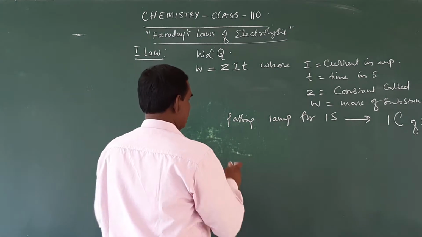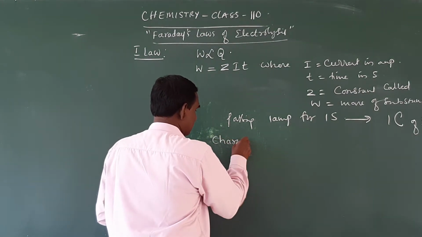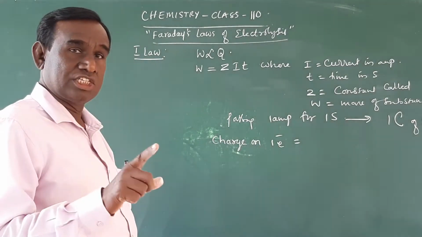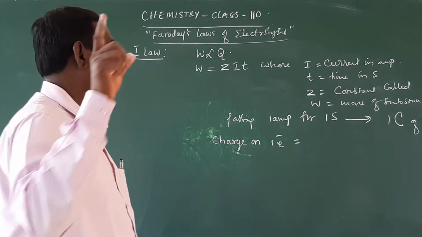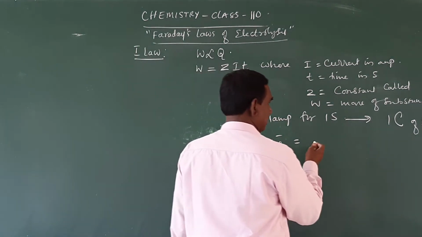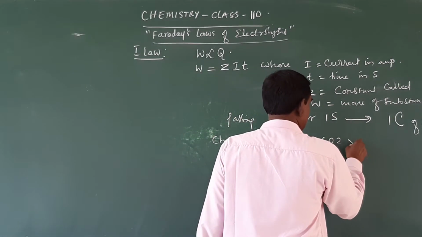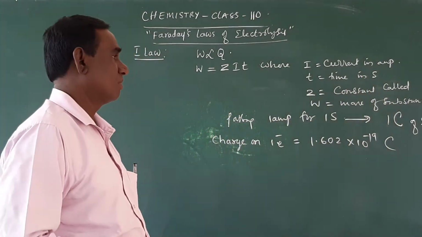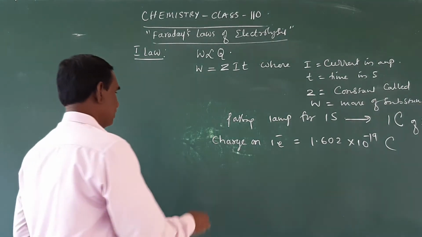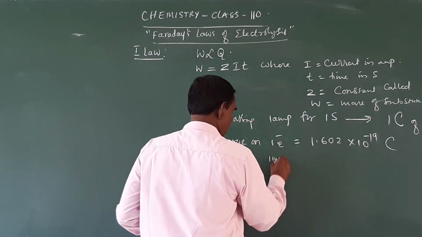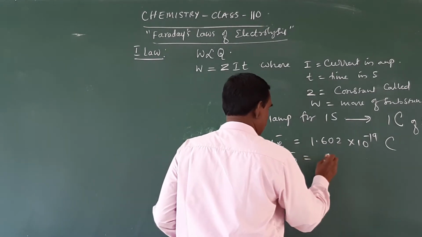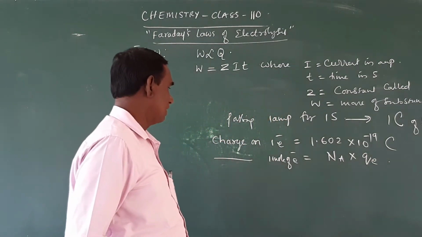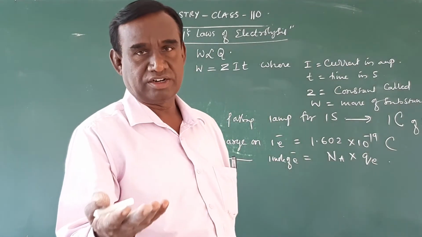But we know the charge on 1 electron. What is the charge on 1 electron? That is 1.602 × 10^-19 coulombs. So that is the charge present on 1 electron. What is the charge present on 1 mole of electrons? Charge on 1 mole of electrons is equal to Avogadro number N_A times e. That means 1 mole of electrons is equal to Avogadro number of electrons.